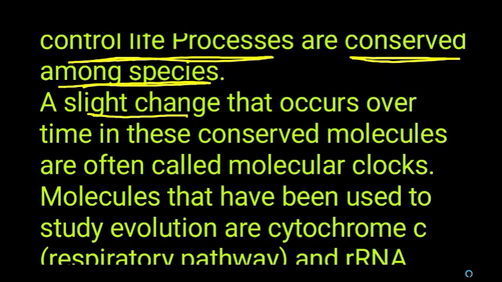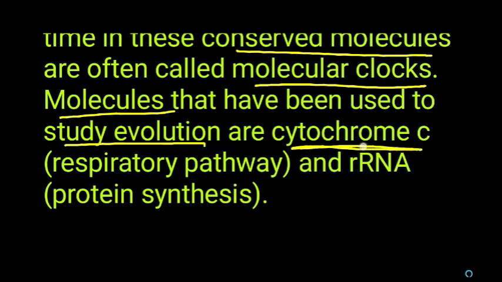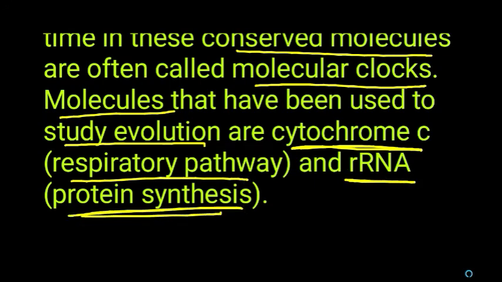Any slight changes that occur in this conserved molecule are called molecular clocks, and that leads to the origin of new species. Because of this, molecules can be used to study evolution. The molecules used to study evolution are cytochrome C, which is found in the respiratory pathway, and rRNA, which is involved in protein synthesis. With the help of these molecules, we can study the evolution of organisms.